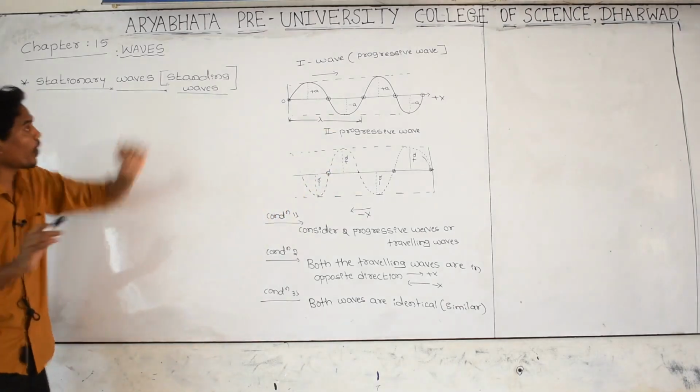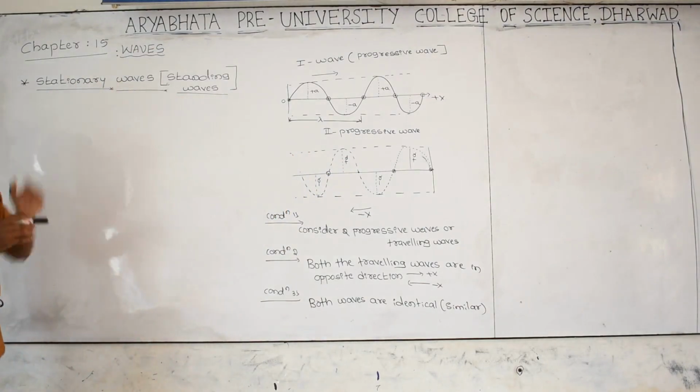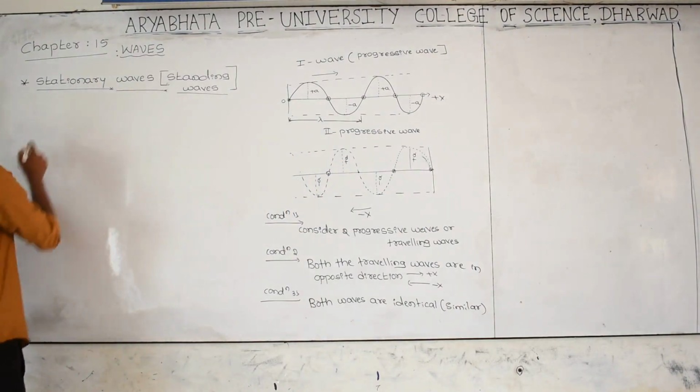Now come to the point: what do you mean by stationary waves? Let us take the definition.